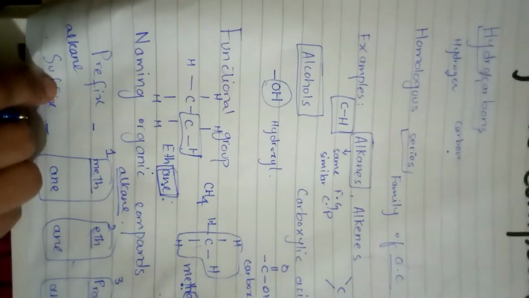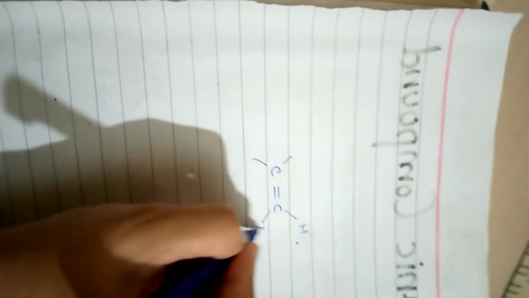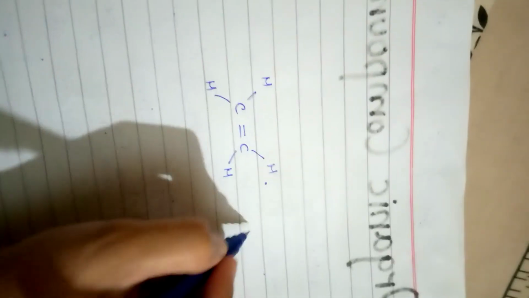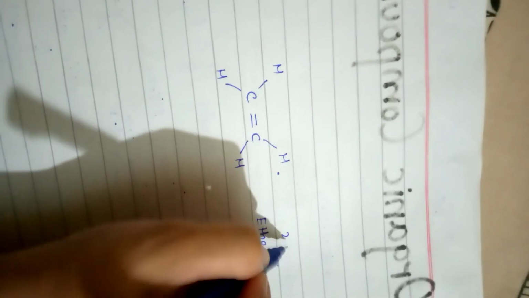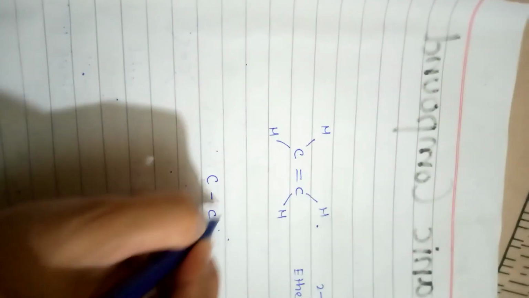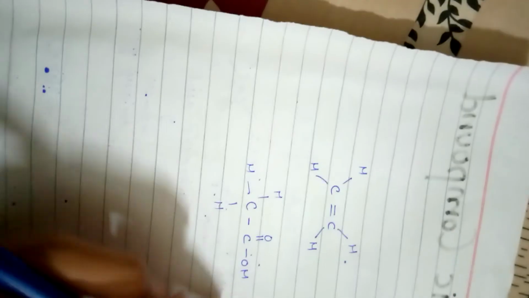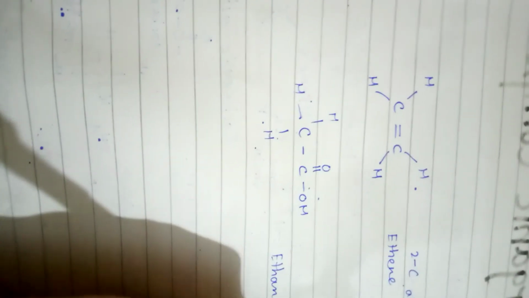If I give you the example of ethene, the structure has a carbon-carbon double bond with H atoms, so it's ethene, with 2 carbon atoms. For the carboxylic acid group, for example, CH3COOH is ethanoic acid.